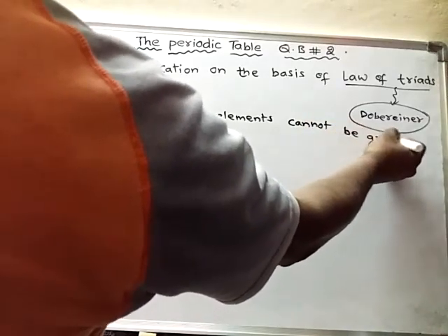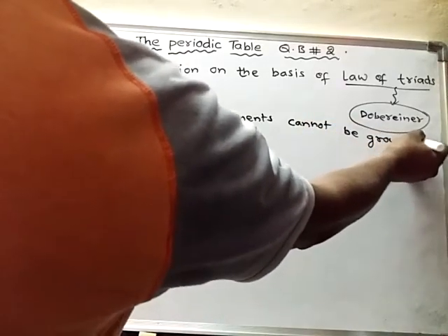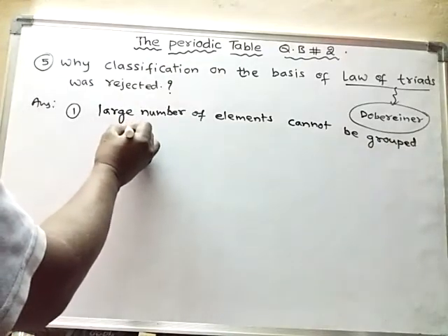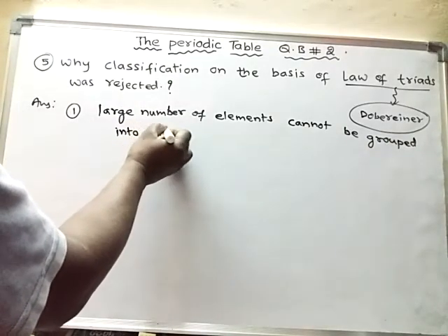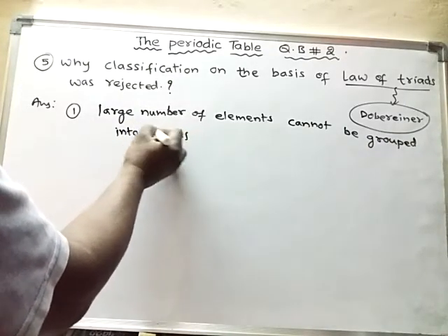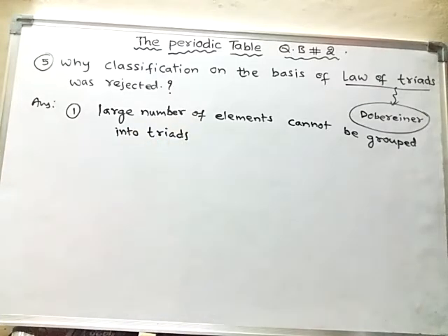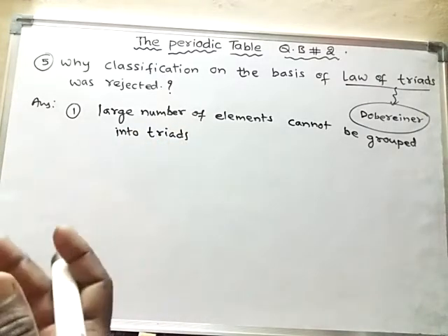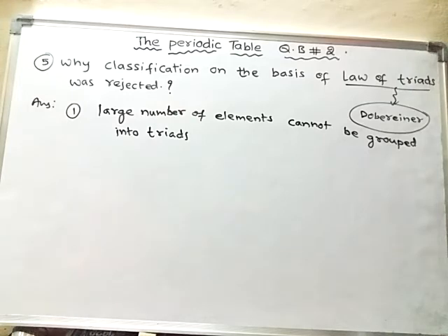That means a large number of elements he simply left without making them into triads. That means he didn't include them in his classification. So that is one of the reasons.